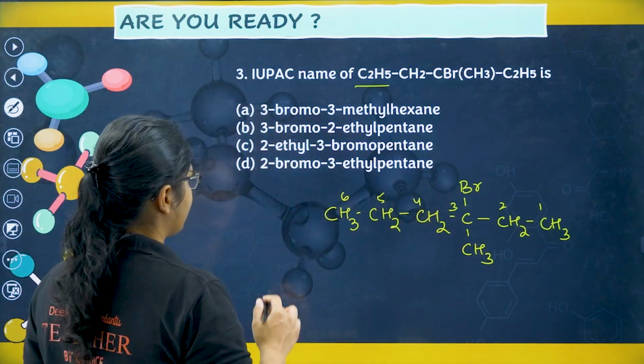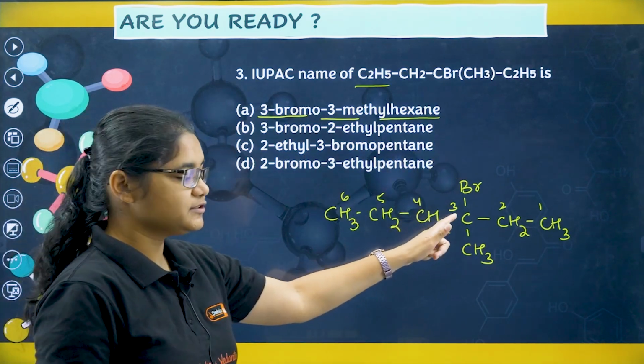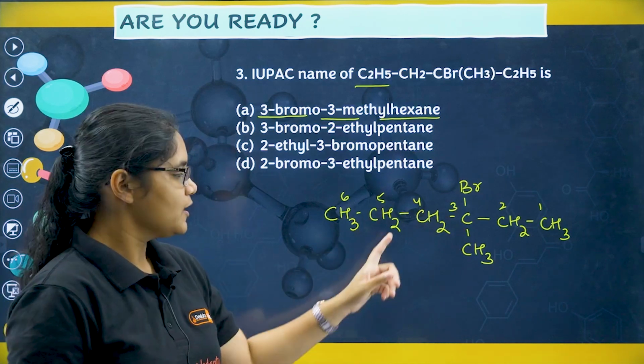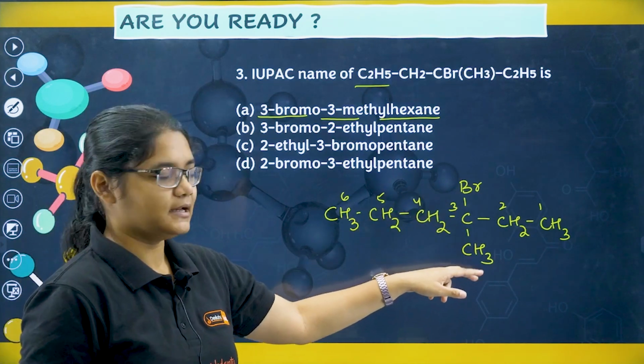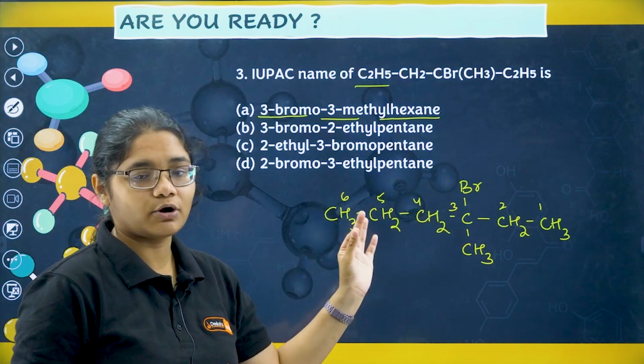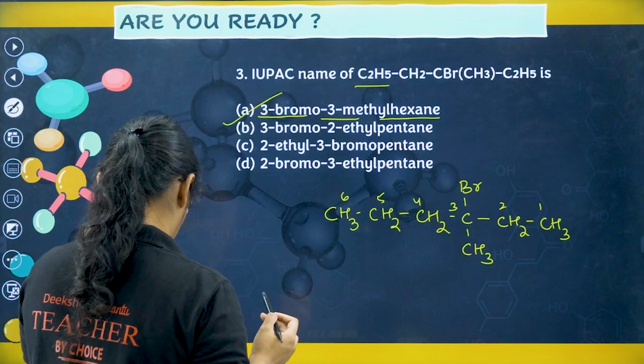3-bromo 3-methyl hexane, right? Because first you have to name the substituents, and the substituents should be in alphabetical order. So first will be bromo, then methyl, and we have 6 carbon chains, so hex is the word root, and there is only single bond, so we have to use the suffix ane. So option number A here.